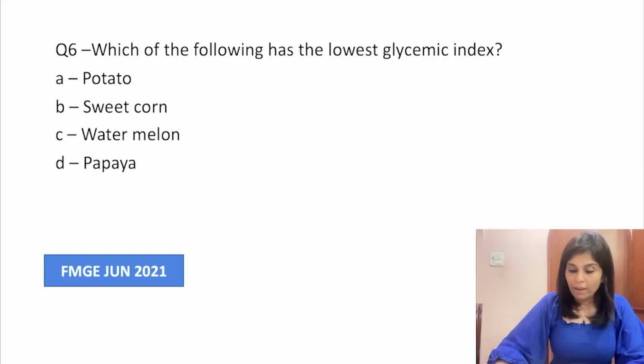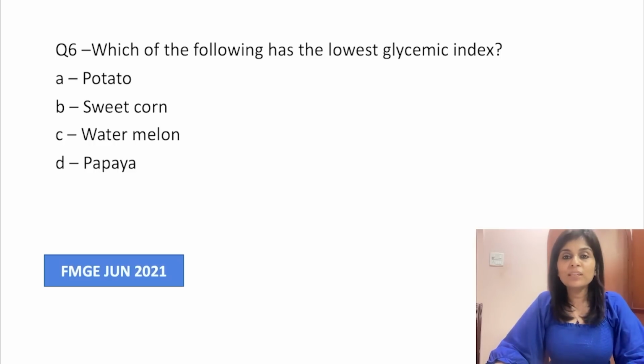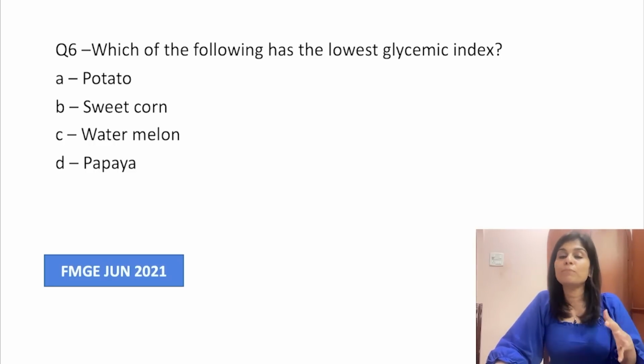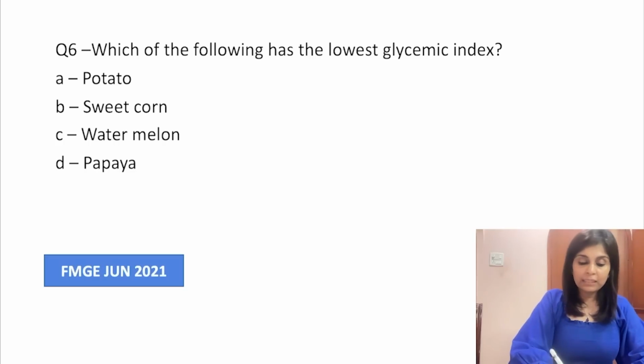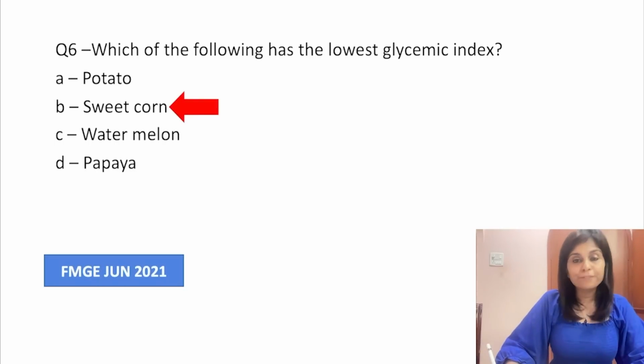Okay. Now, what is the right answer here? So even if it's not helpful for you to answer an MCQ, an understanding of that will help you to keep you healthy. Okay. So, which of the following has the lowest glycemic index? Answer is sweet corn. It is 55.